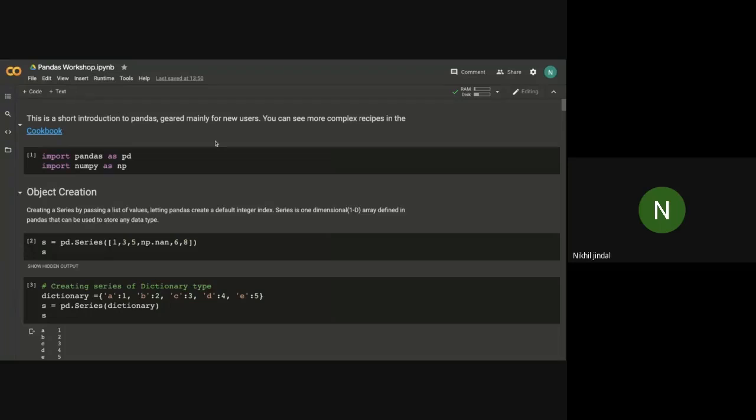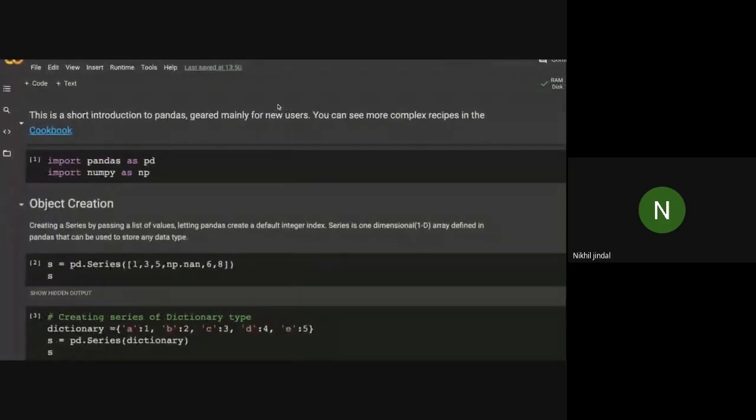Okay, everyone. Is my notebook visible? Can someone give me a thumbs up? Yes, it's visible. Should I zoom it or not? Or is it fine? Is it properly visible to you, or do you need it to zoom? Someone can just type in the chat box if you want to zoom. You can zoom in a little. Okay. Is it fine now? Okay, I think that's fine. Yes, you can start.